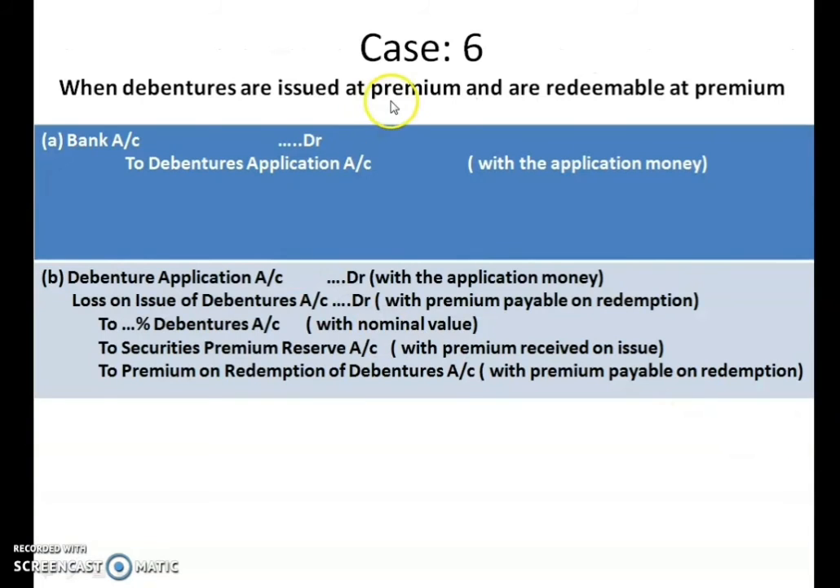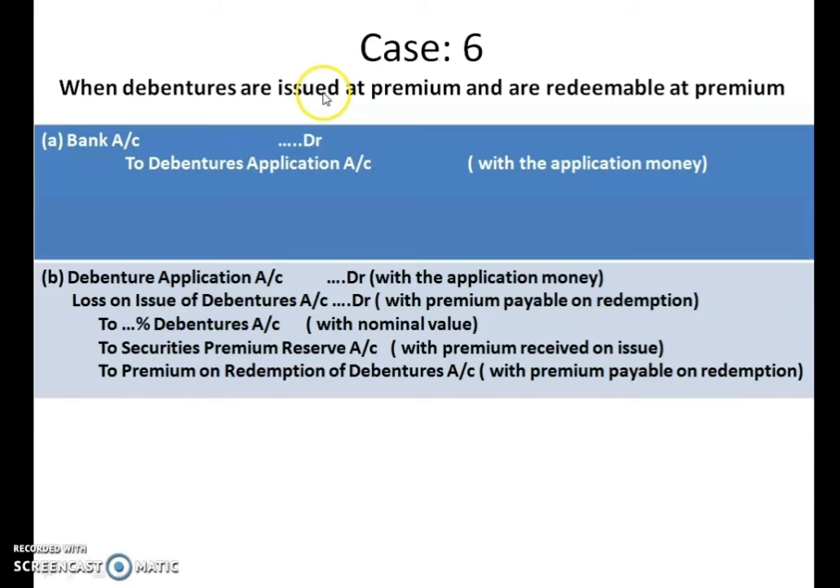Now case 6, the last case. When debentures are issued at premium and are redeemable at premium. So both the cases are with premium. Journal entry, bank account debited to debenture application account. Second entry is debenture application account debited, loss on issue of debentures account debited, to percentage debenture account, to securities premium reserve account, to premium on redemption of debentures account.